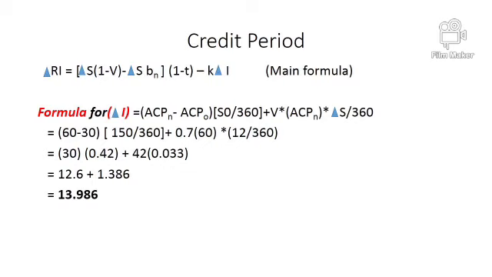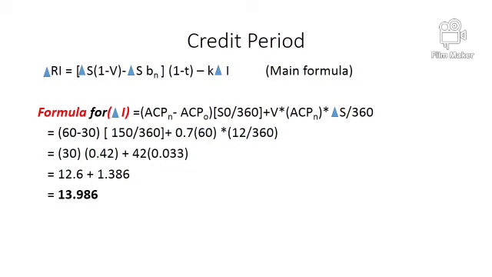In other words, the company needs to manage 13.98 million additional rupees to provide 30 days of additional relaxation. The old credit period was 30 days. Now the company is planning a relaxed policy from 30 to 60, and because of this additional relaxation, the company has to incur 13.98 million as additional investment.